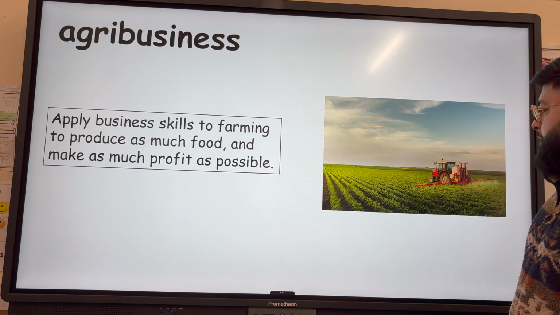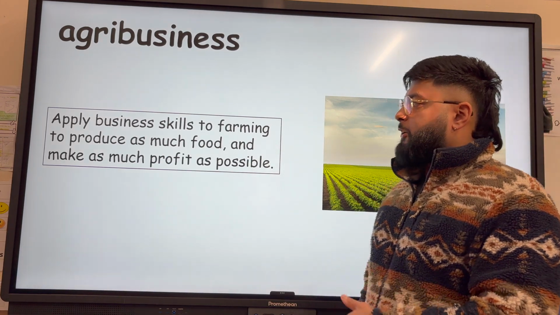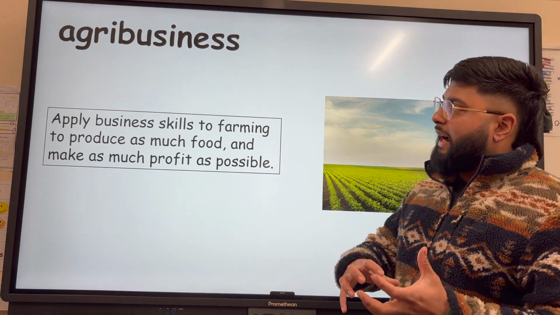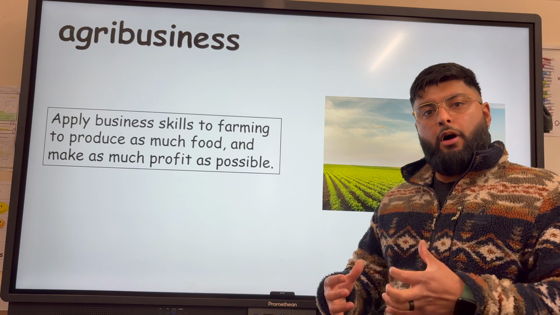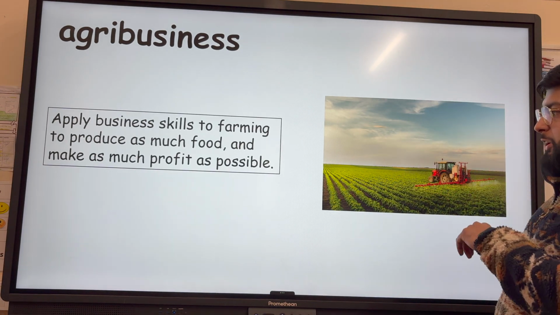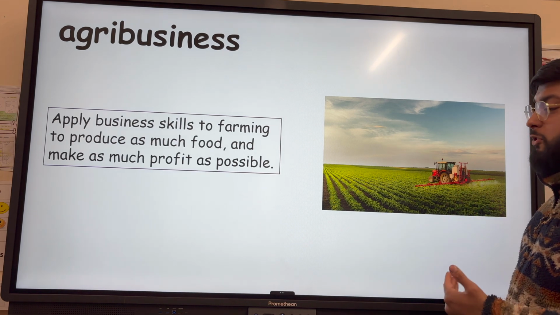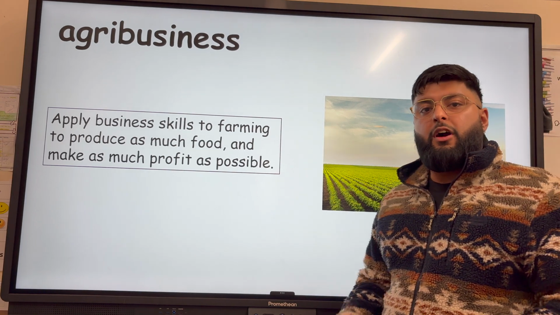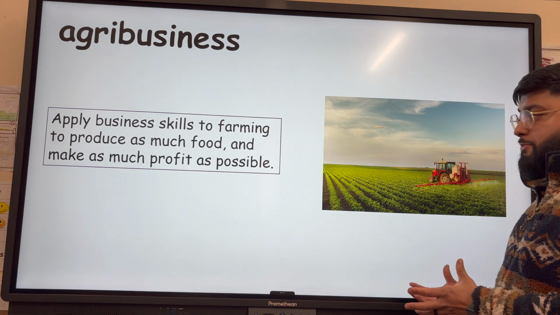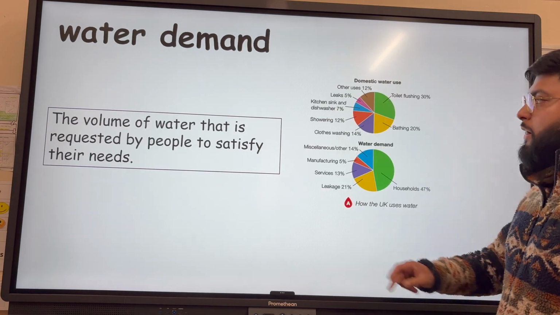And then agribusiness, so this is a typical agribusiness farm. Applying business skills to farming to produce as much food and make as much profit as possible. So think about agri, farming, business, money, farming for maximum profit. As you can see, it involves the use of heavy machinery, chemicals and pesticides, ultimately not really considerate of the environment, focusing on farming for maximum profit. So it can have more negative environmental effects, but yields are higher, so it allows us to meet food demand.